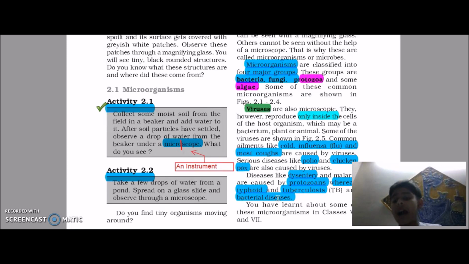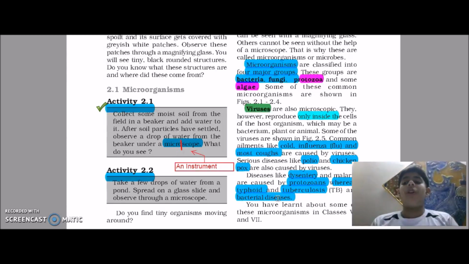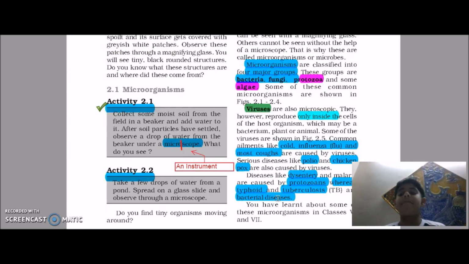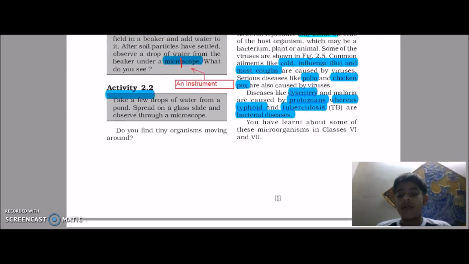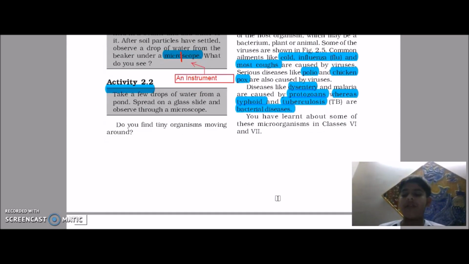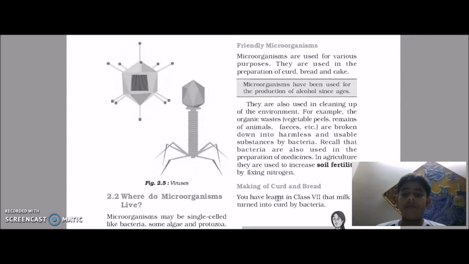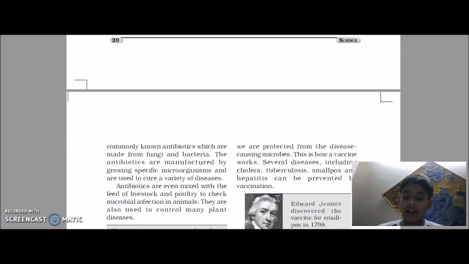TB is caused by Mycobacterium tuberculosis. I'm repeating the name because it's the scientific name of that microorganism. You must have learned about other microorganisms also in your 6th and 7th class. So let's move ahead.